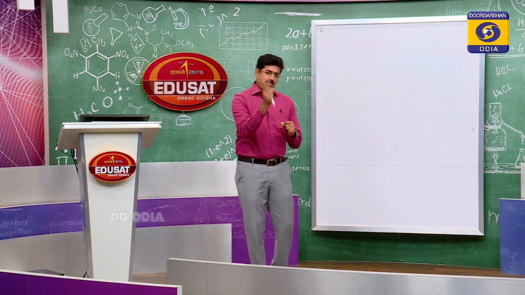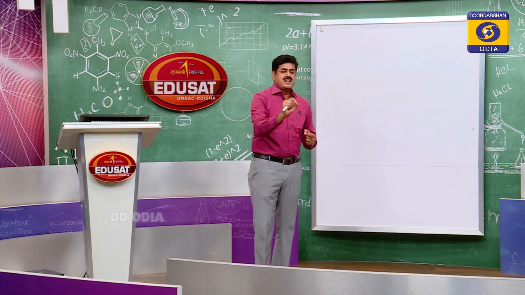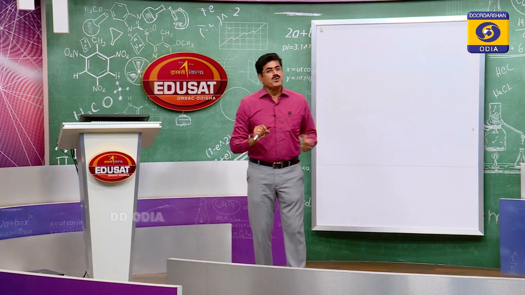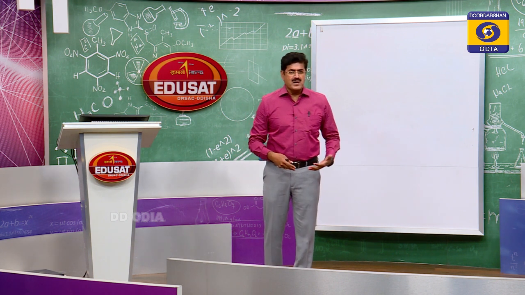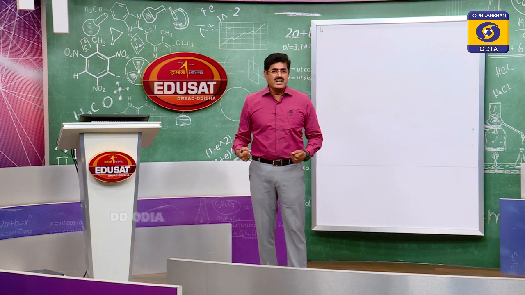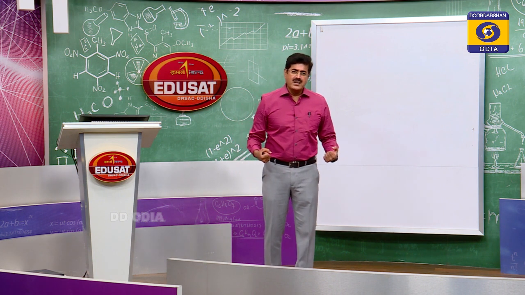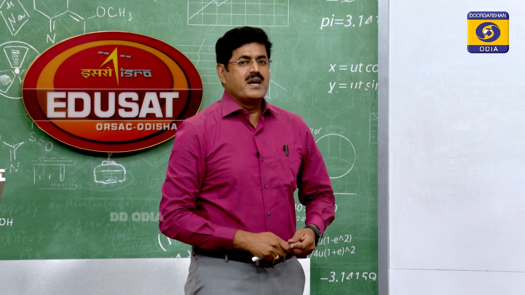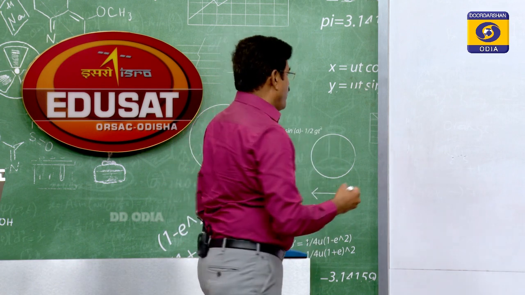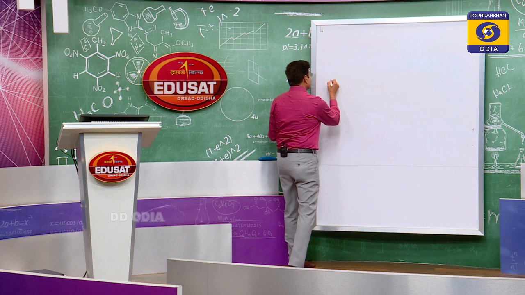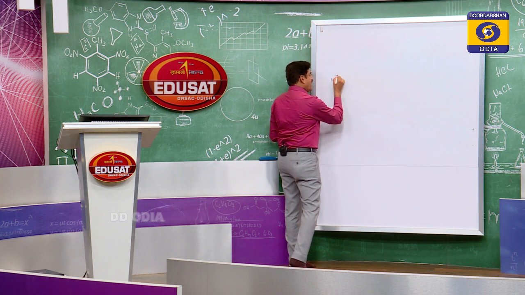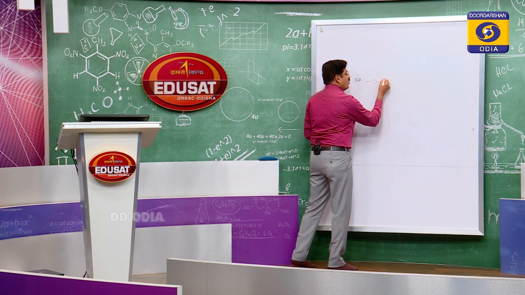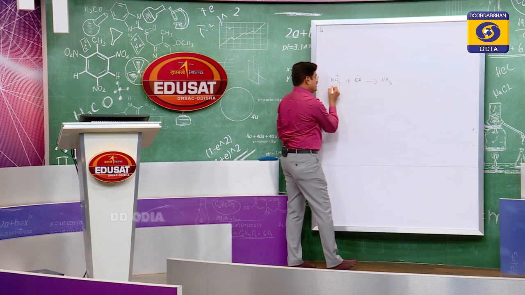Why is this so? Because the ammonium cation is acidic. That means it can donate an H plus ion. So just remove the H plus ion. Which compound will remove the H plus ion from the ammonium salts? Sodium hydroxide, where OH minus is there. So ammonium salts, NH4 plus, with alkali, OH minus ion, remove the H plus ion, as this is acidic.